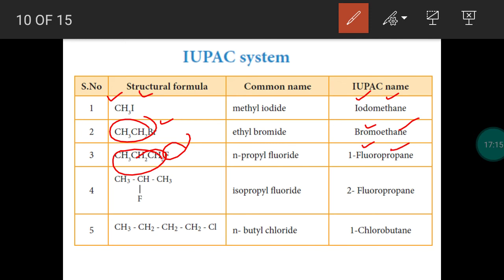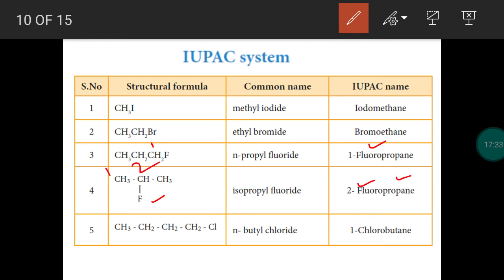We have to mention the position of fluorine. So it is attached to the first carbon. So this is 1-fluoropropane. Next, fluoro, three carbon atoms, propane. Now fluorine is attached to the second carbon. So this is 2-fluoropropane. And chlorine, so chloro, four carbon atoms, butane. Chlorine is attached to the first carbon, so this is 1-chlorobutane.